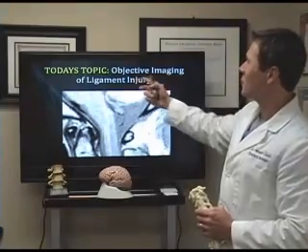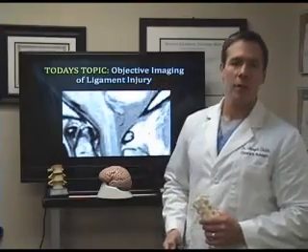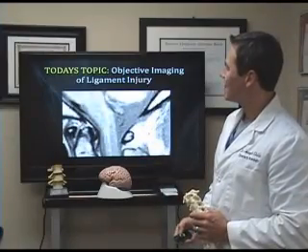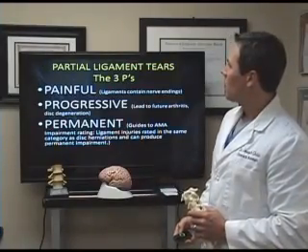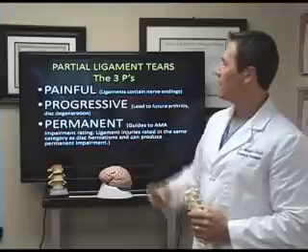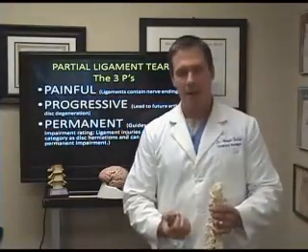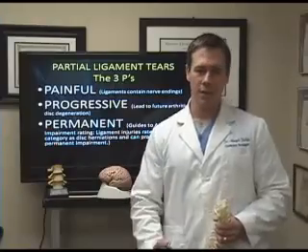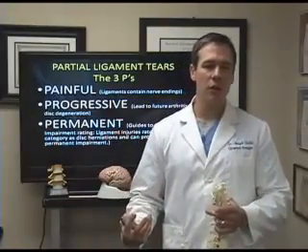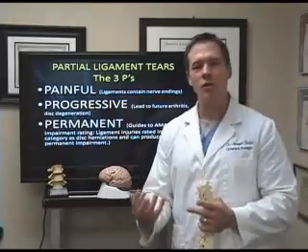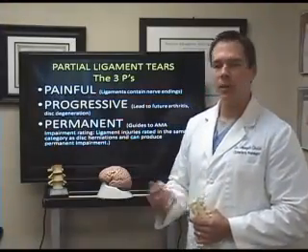Today's topic, again, is objective imaging of soft tissue ligament injuries in the spine. We're going to show you exactly some of these views. Partial ligament tears, the 3 Ps, they're painful. Ligaments are not just rubber bands. Ligaments have nerves. They have pain nerves, they have position nerves, and so these are highly pain-sensitive structures that, when they're partially torn, can create permanent pain.